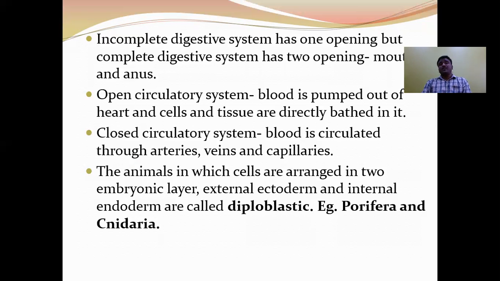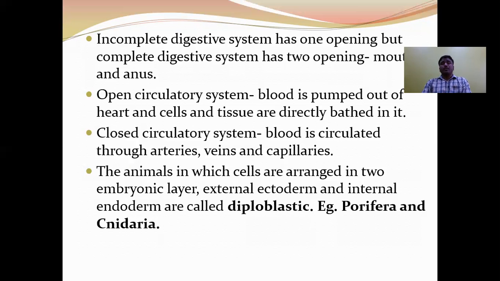Next, the closed type of circulatory system. In closed type of circulatory system, the blood which is pumped out by the heart flows through a series of blood vessels such as arteries, veins, capillaries. The open type of circulatory system is found in Arthropoda, Mollusca, and closed type of circulatory system is found in Annelida and all chordates.